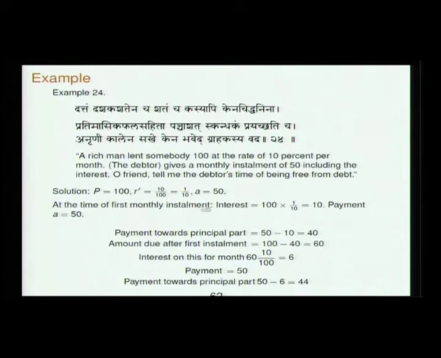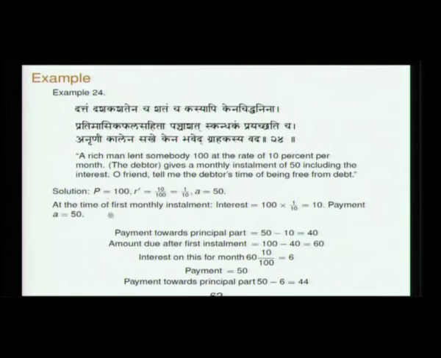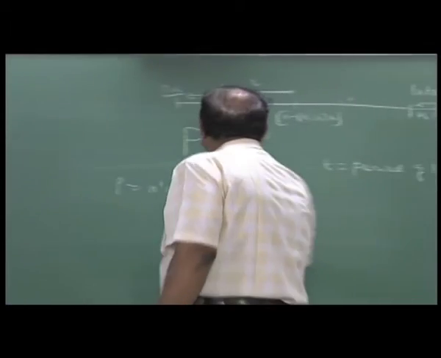At the time of the first monthly installment, the interest is 100 into 1 by 10, which is 10, and the payment is 50. So he is clearing the interest of 10, and the rest, 40, is payment towards the principal. So the amount due after the first installment is 100 minus 40, which is 60.